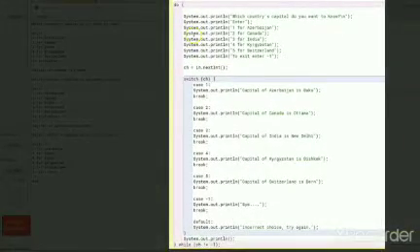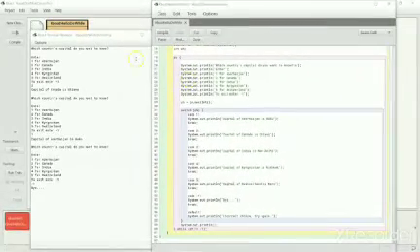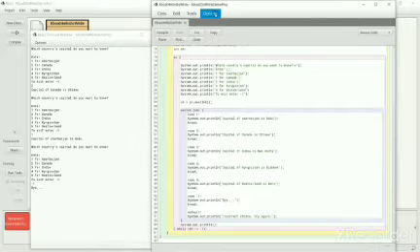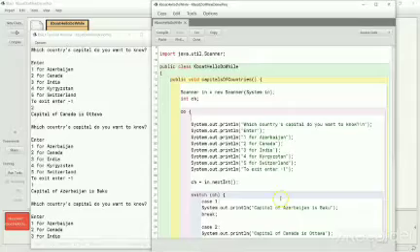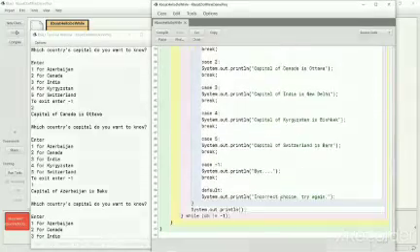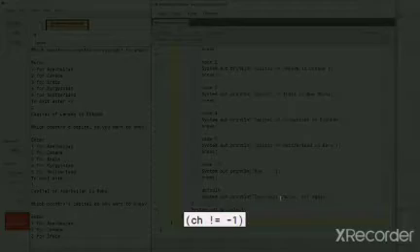We need to show the menu to the user at least once, otherwise how will the user come to know of his choices? That's why we use a do-while loop here. Let me change the font size to what it was. The condition of this do-while loop is ch not equal to -1 as we want to exit the loop when user enters -1. For all other inputs from the user, we want to continue presenting the menu to him.